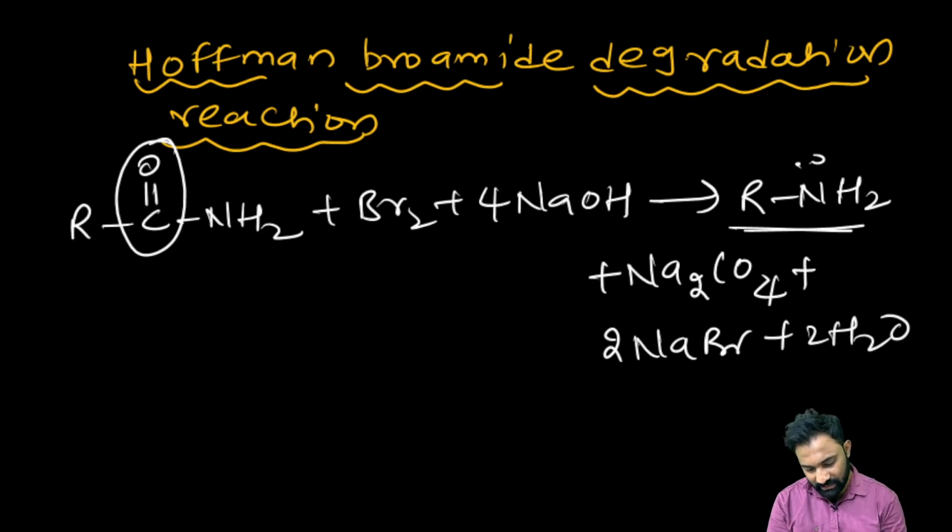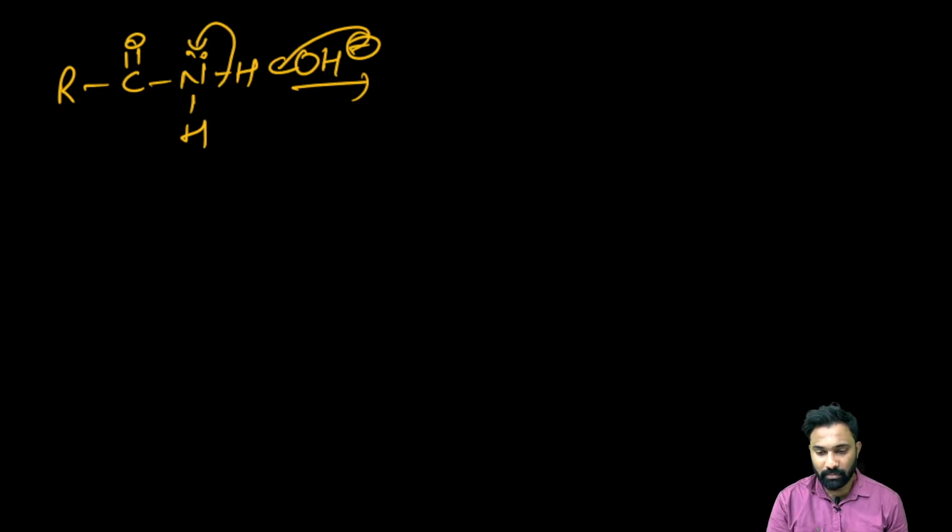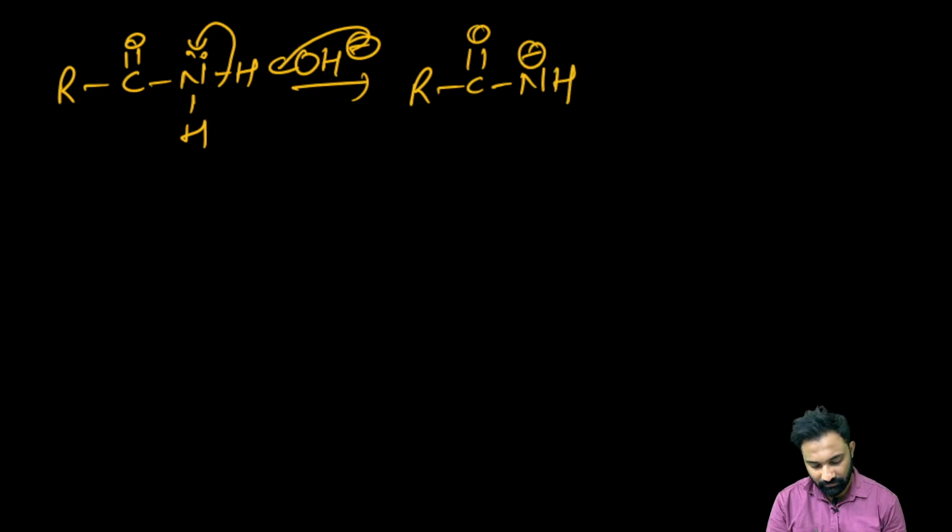Now we'll see the mechanism. First, we have the primary amide. In the presence of a strong base, the base will readily abstract the acidic hydrogen. Then the sigma bond pair of electrons shifts towards the nitrogen, and the nitrogen gets a negative charge. Then we have the Br. Clear? Now it will be attacked from the back end.